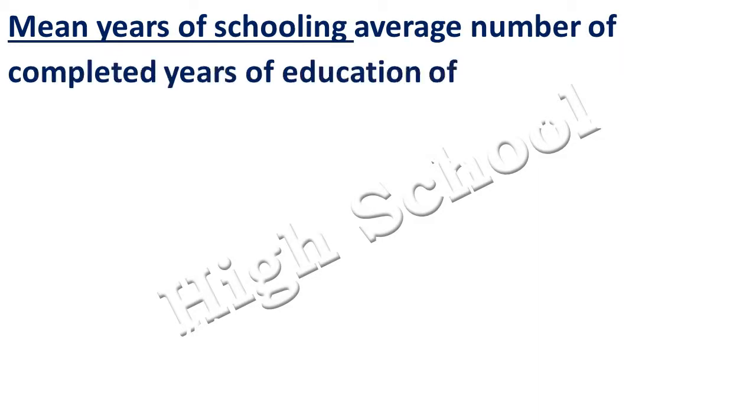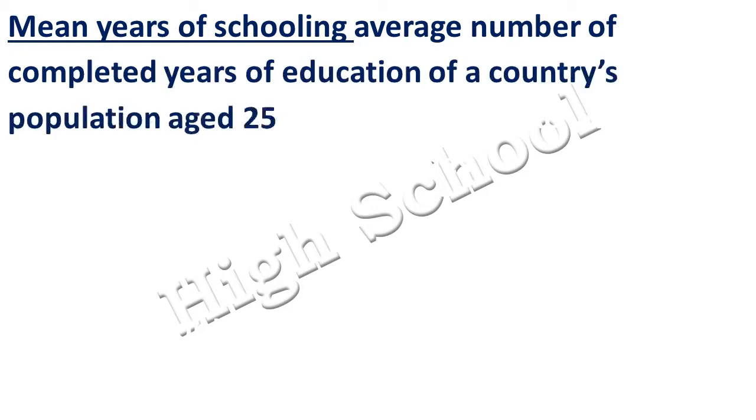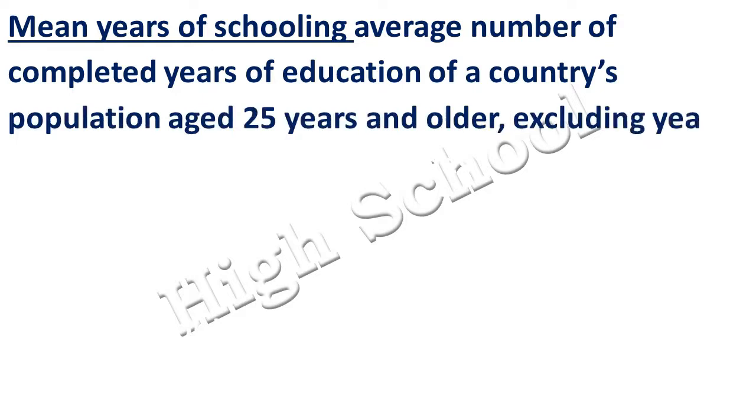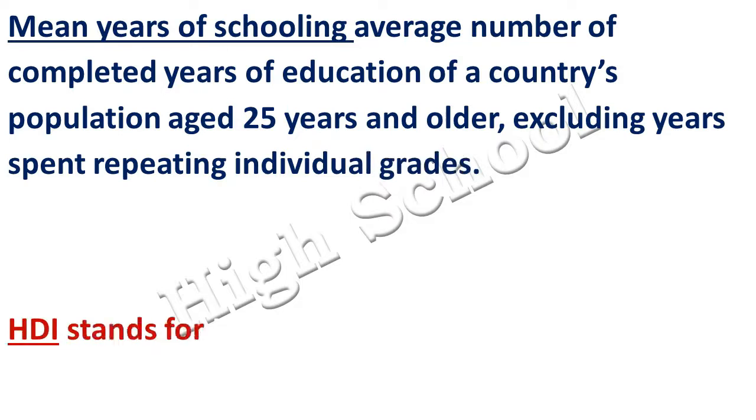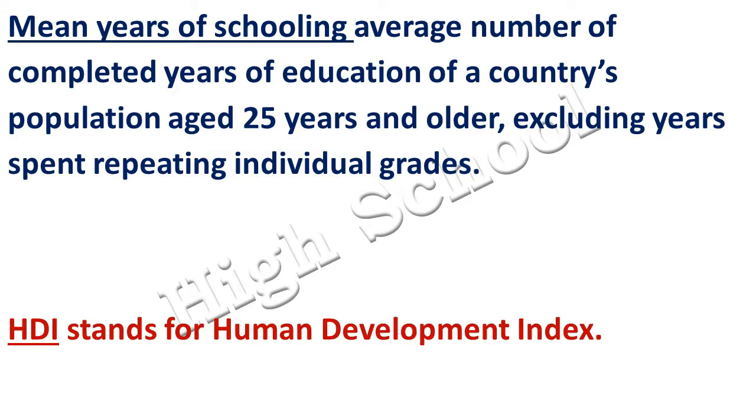It is the average number of completed years of education of a country's population aged 25 years and older, excluding years spent repeating individual grades. HDI. It stands for Human Development Index.